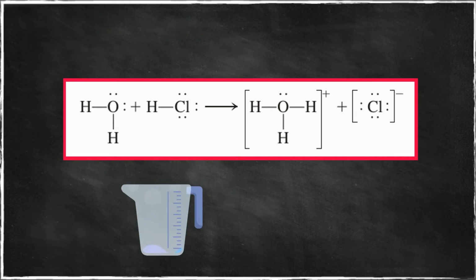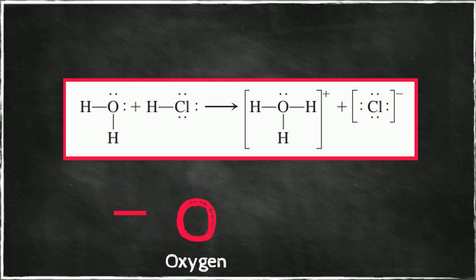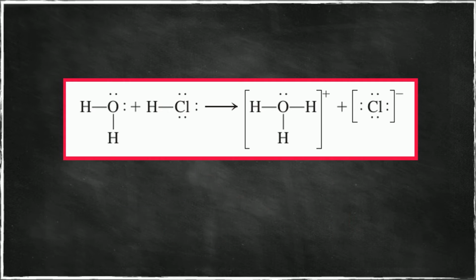To understand how water can act as a base, we need to remember that the oxygen of the water molecule has two unshared electron pairs, either of which can form a covalent bond with the hydrogen ion. Note that the proton is transferred from the HCl molecule to the water molecule to form the hydronium ion.